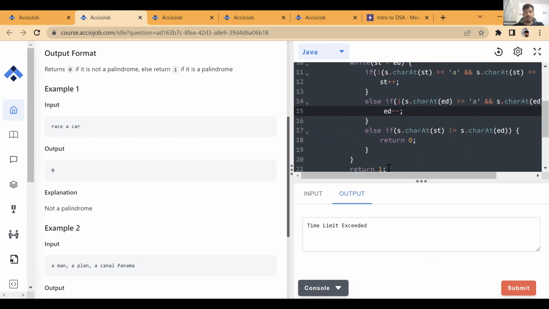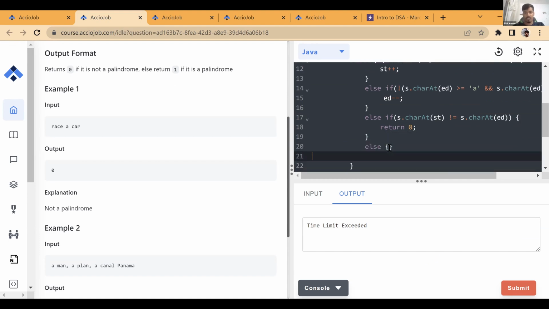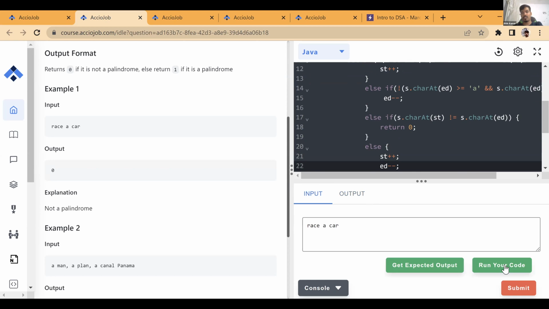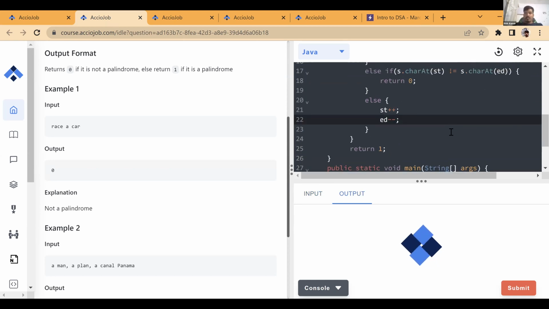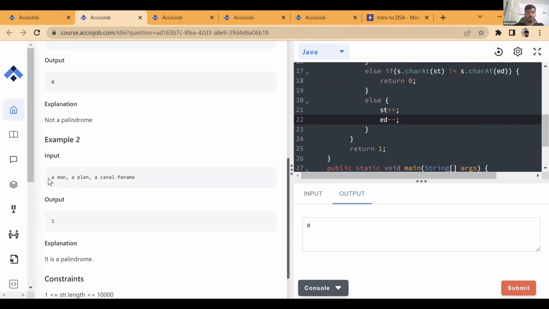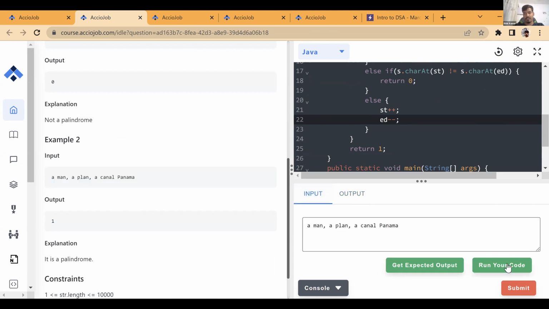What else is missing? In case this is not equal, otherwise we can do a start. If this is equal, then we increase start and decrease end both. Run this. We get 0, which is fine, since this is not a palindromic string. For this other input we should be getting a palindromic string, so let's copy this and paste it over here.